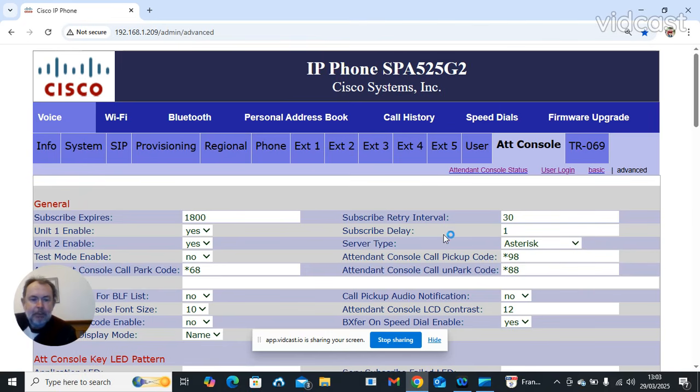Asterisk is part of the 3CX that is compatible.